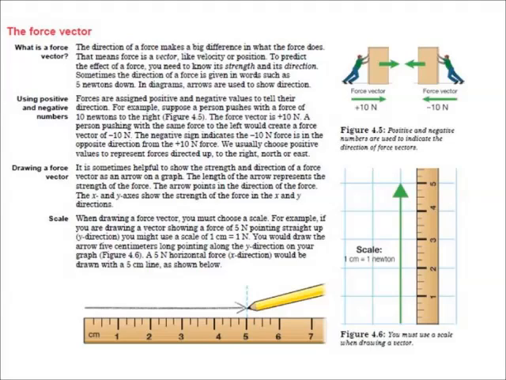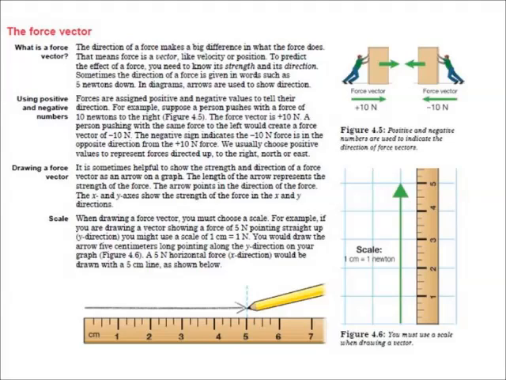When drawing a force vector, you must choose a scale. For example, if you are drawing a vector showing a force of 5 newtons pointing straight up, in the y direction, you might use a scale of 1 centimeter equals 1 newton. You would draw the arrow 5 centimeters long pointing along the y direction on your graph. A 5 newton horizontal force would be drawn with a 5 centimeter line, shown below.